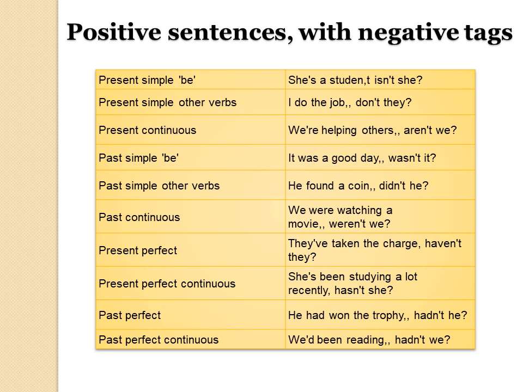Do is a helping verb, so you can say don't I. It's very easy to understand. If the statement is positive, the tag becomes negative. In the same way, I have put sentences in different tenses to make the concept clear. Please go through this chart and write it neatly in your notebook.